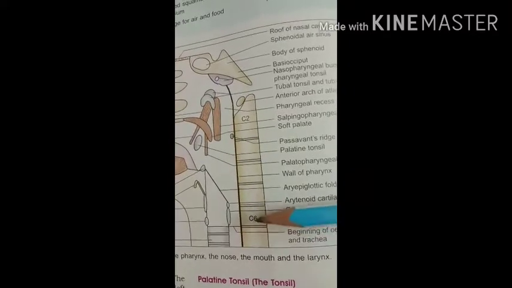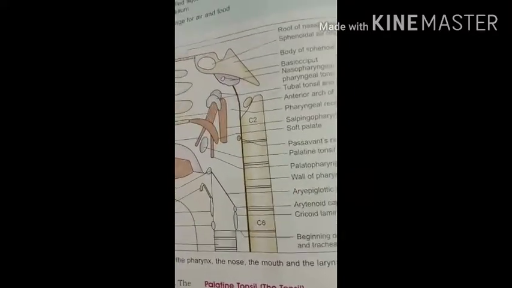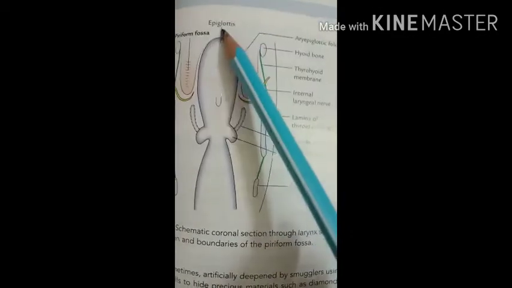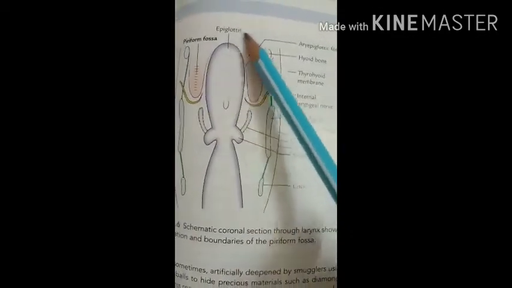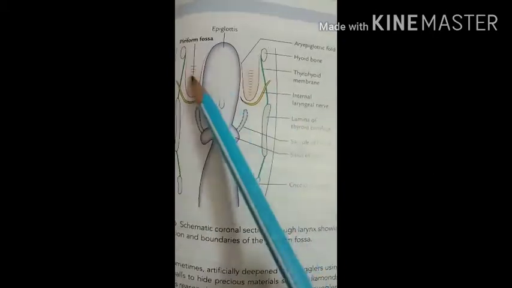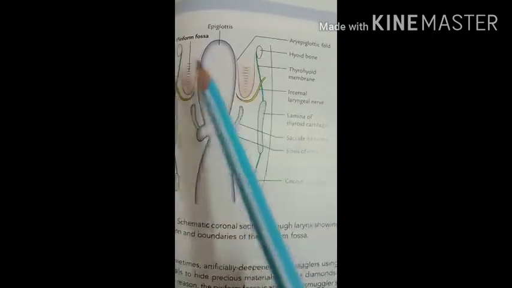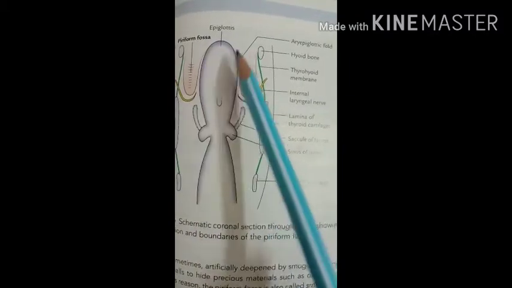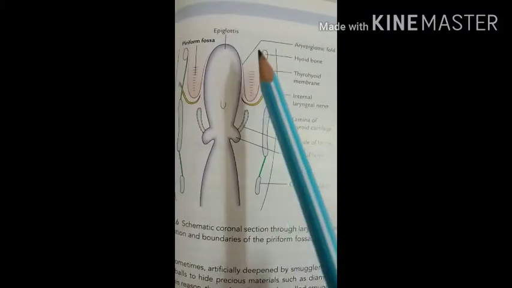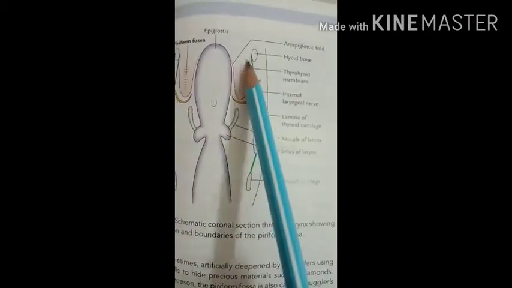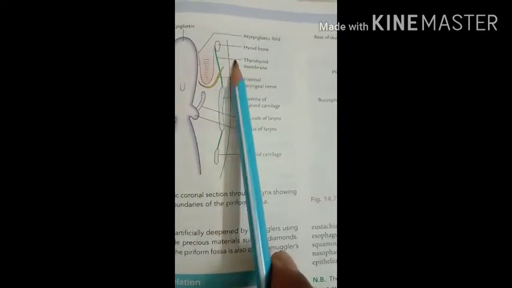The lateral wall presents a piriform fossa. In another diagram you can see the lateral wall of the pharynx, and laterally the piriform fossa and the larynx. Here you can see the cavity of the larynx, and on both sides of it the lateral wall forms what is called the piriform fossa.